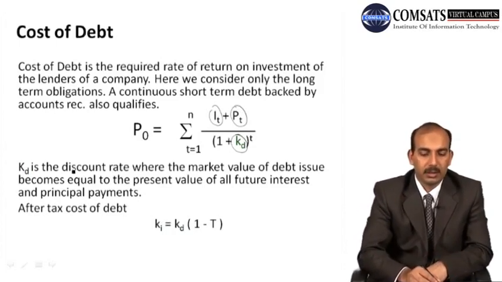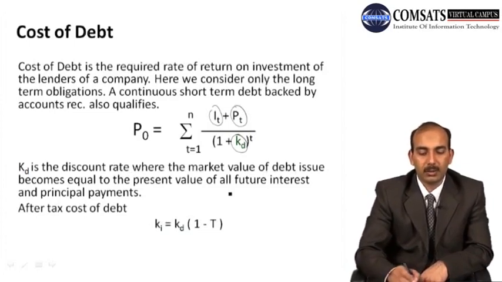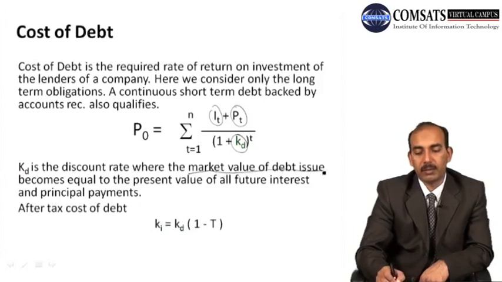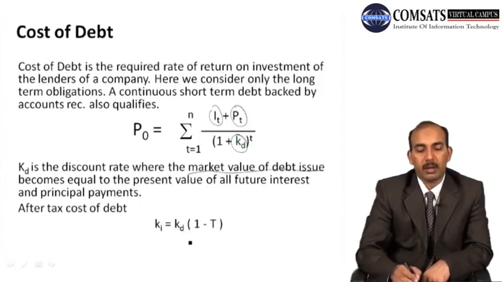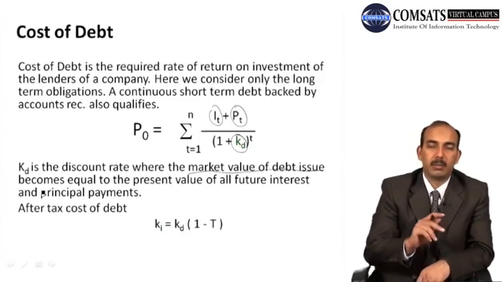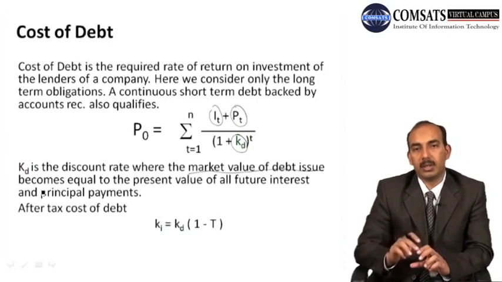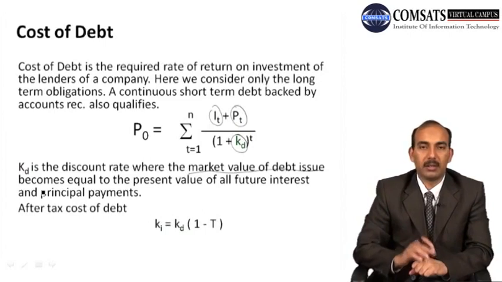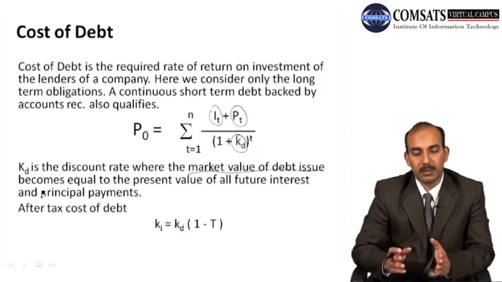So KD in this case is the discount rate where the market value of debt issue becomes equal to the present value of all future interest and principal payments. You can see here the market value of the debt issue, what the firm is having at the moment, and KD is that rate such that when we discount future payments at this rate, it becomes equal to the market value. So that is the rate we call KD, that is required rate of return or cost of debt.